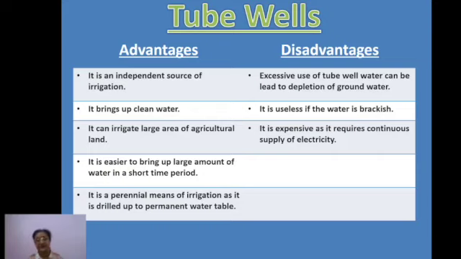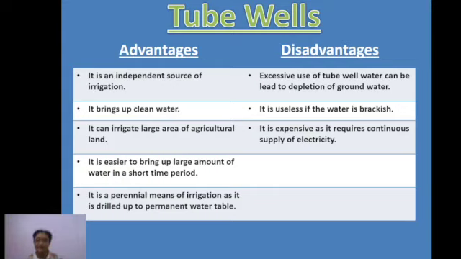Okay. Then what about disadvantages? Excessive use of tube wells can be one of the main reasons behind the depletion of the groundwater table. Next, it can be useless. Sometimes, when we have got it constructed and we have drilled the pipe to get water from deep inside, we find that the water which is coming out is brackish.